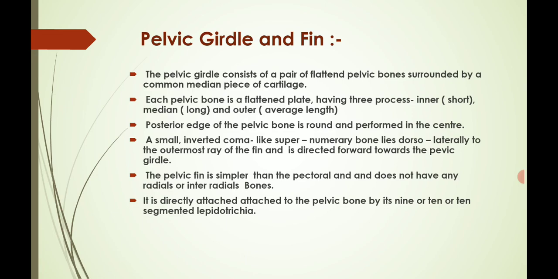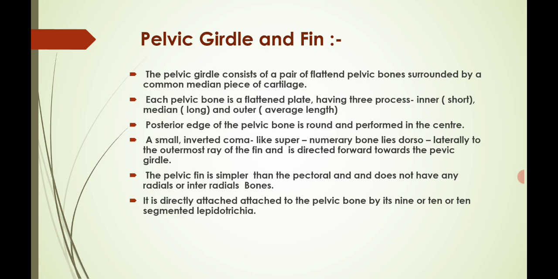Each pelvic bone is a flattened plate having three processes: the inner is short, the median is long and the outer is average in length. The posterior edge of the pelvic bone is round and perforated in the center. A small inverted comma-like supernumerary bone lies dorsolaterally to the outermost ray of the fin and is directed forward